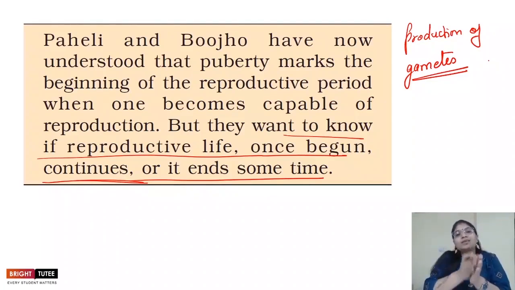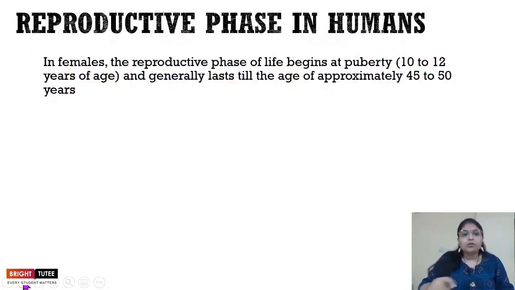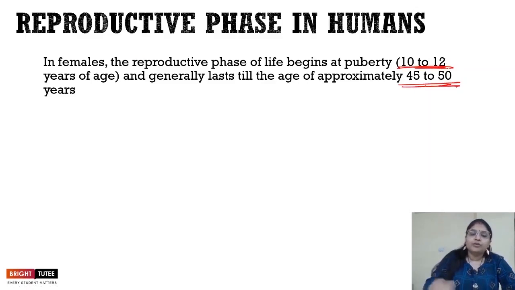Simply, we are going to talk about the reproductive phase of life in human beings. So from what age till what age does the reproductive phase in human beings last, right? Now, when we are talking about females and males, the reproductive phase is different. That means in males, the production of sperm and the maturation of gametes lasts for a much longer time when you compare it to females, right? In the female, the reproductive phase begins at the age of 10 to 12 years, and generally it ends at the age of 45 to 50 years, right?